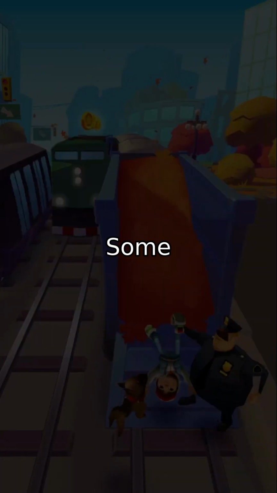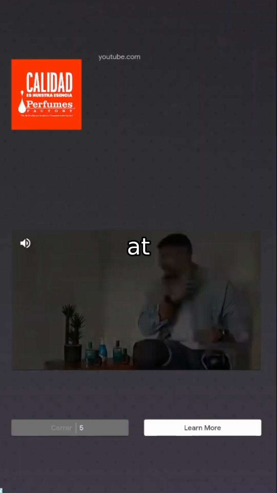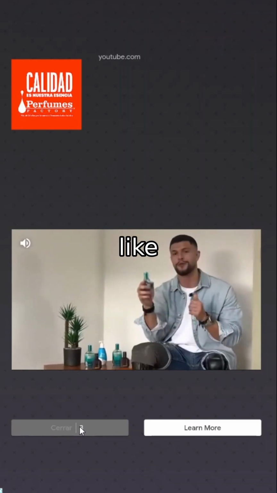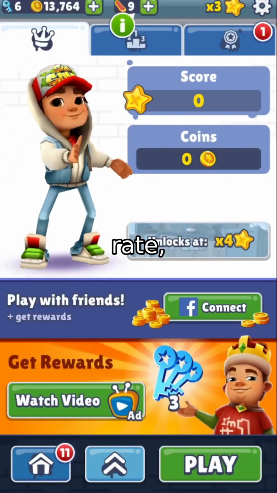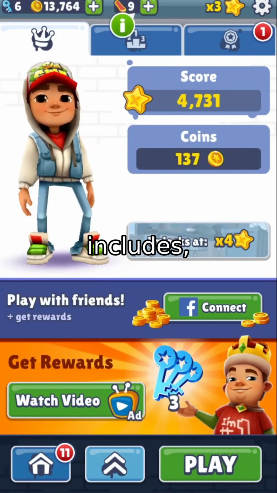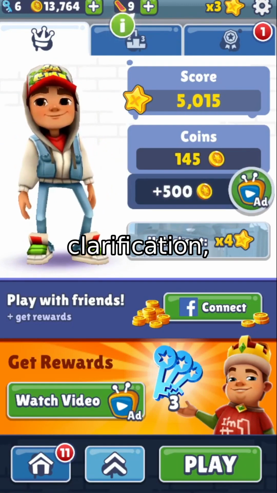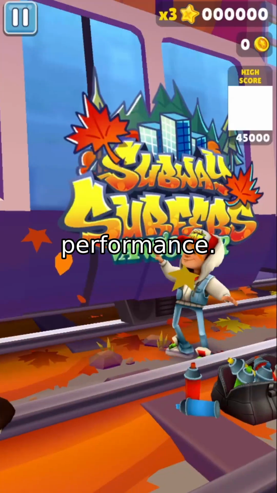The results? Some models, like GPT-4, excelled at recognizing when they needed help. Others, like Llama 2, struggled but improved with extra training. Metrics like intent coverage rate, how many key details the AI includes, and help rate, how often it asks for clarification, became the gold standard for evaluating performance.